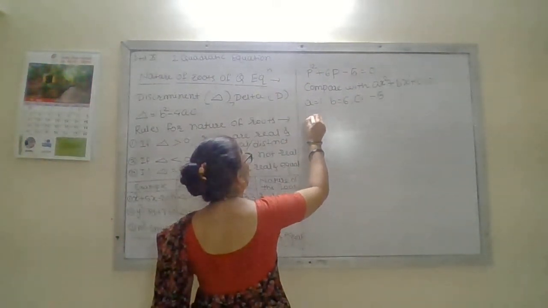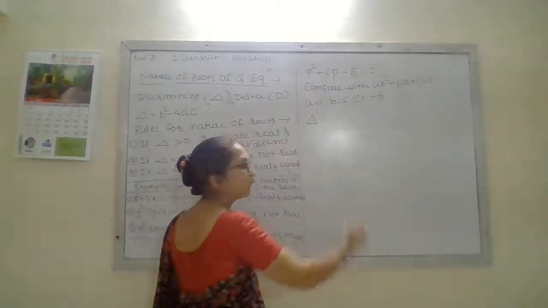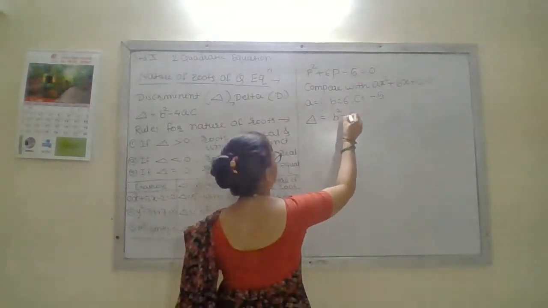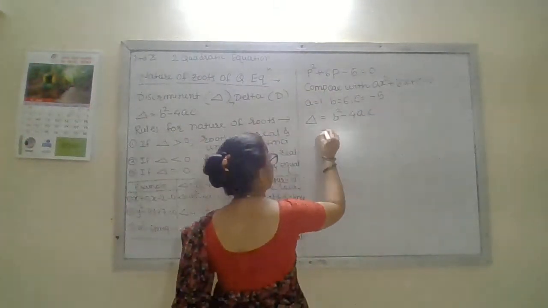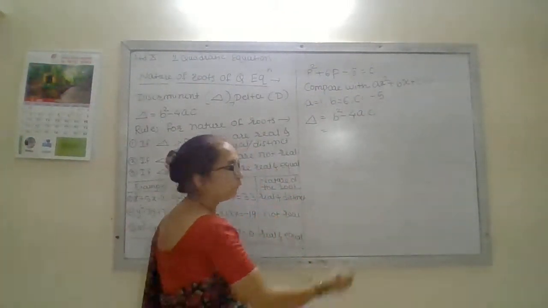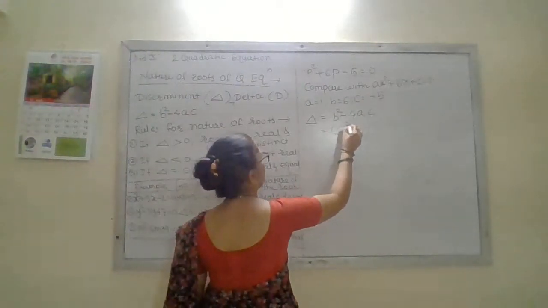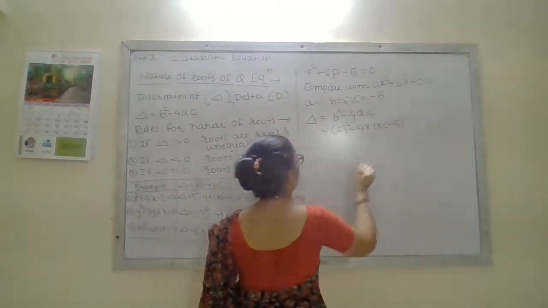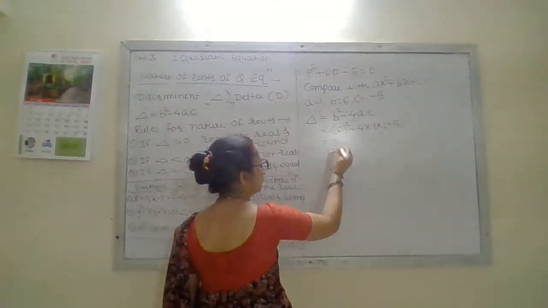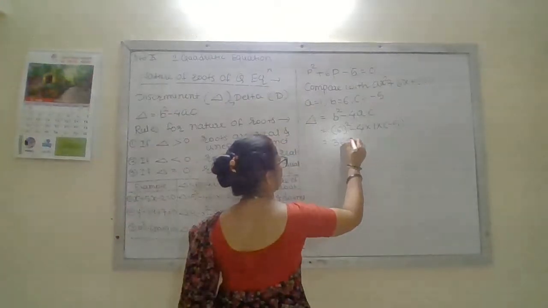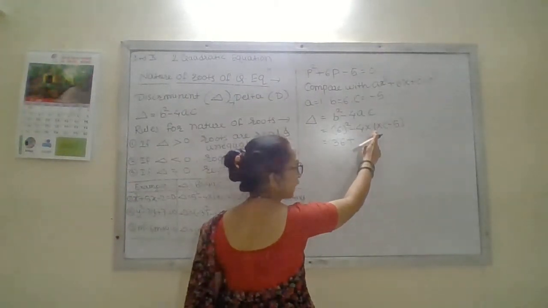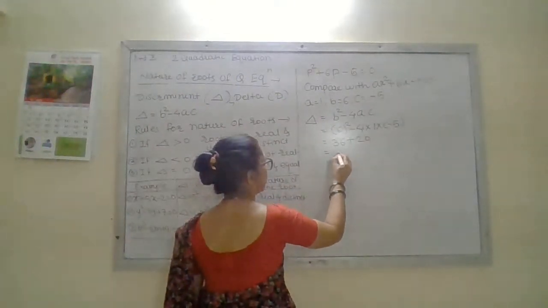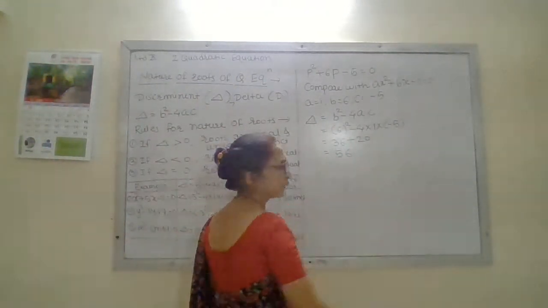Now the value of discriminant, means delta, we are finding. What is the formula for that? b square minus 4ac. Substitute the values. B value is 6 square minus 4 into 1 into minus 5. 6 square is 36, minus into minus is plus, 4 ones are 4, 4 fives are 20, 36 plus 20 is 56.